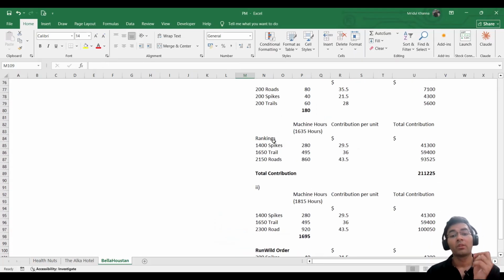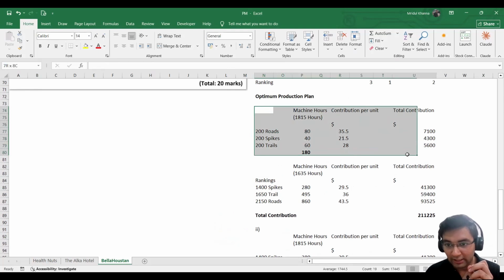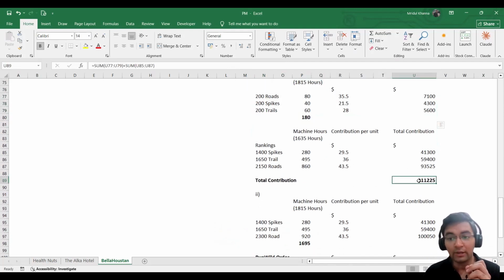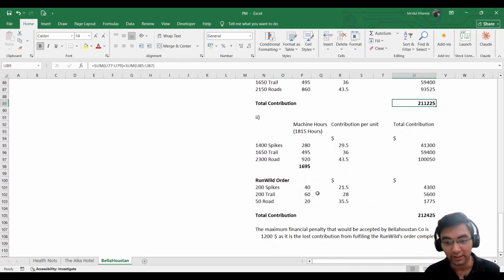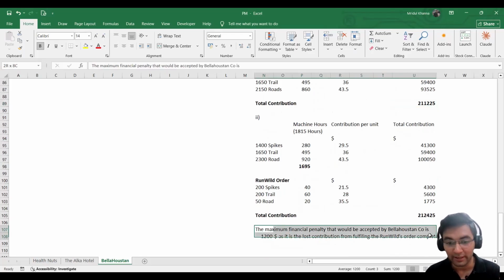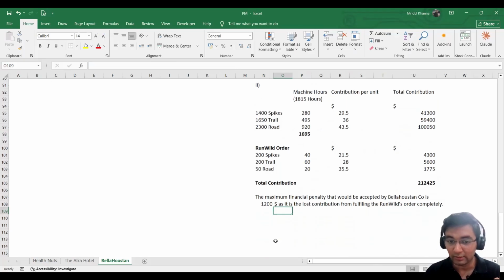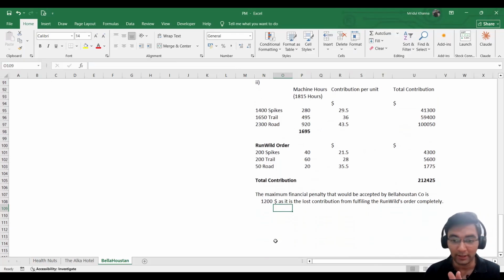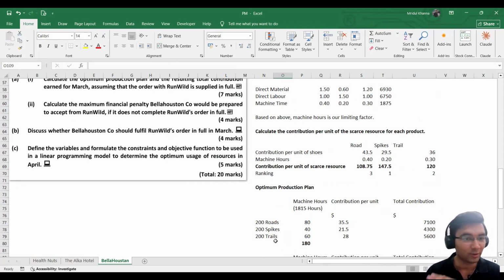So do you understand this as it is the lost contribution from fulfilling the Run Wild's order completely? When we were fully completing the Run Wild's order as we have done it here, we were generating $1,200 less contribution compared to when we were prioritizing the general market orders. So this is the maximum financial penalty that Bellahouston should accept. If it is more than that, it would be advised to fulfill the Run Wild's order. All right, so this was the second part of the question. That's it. All you needed to calculate was the maximum financial penalty.